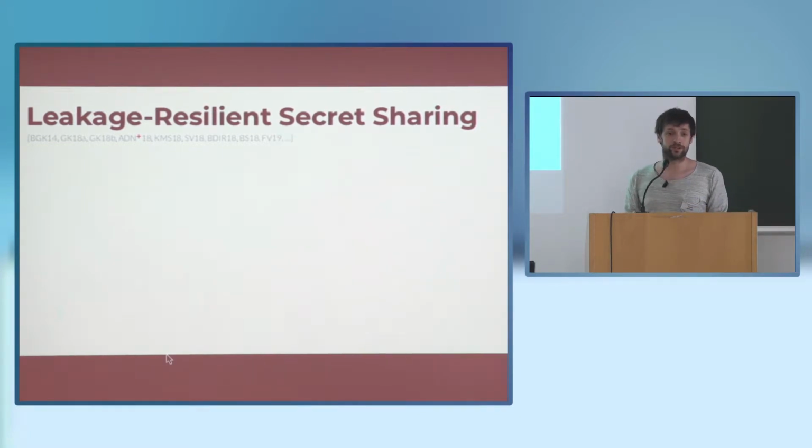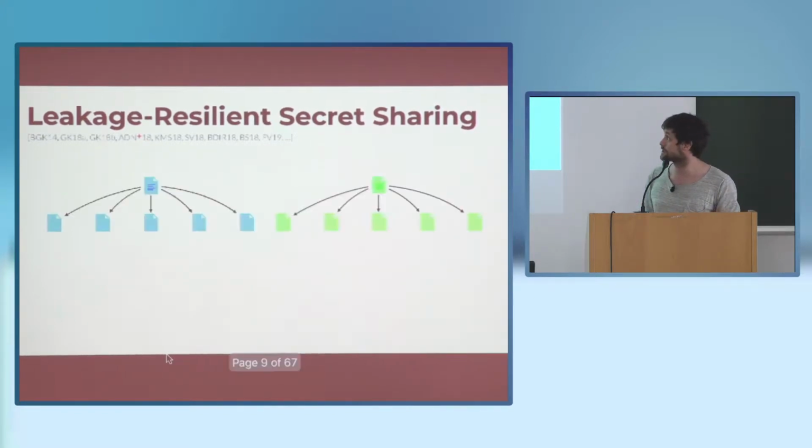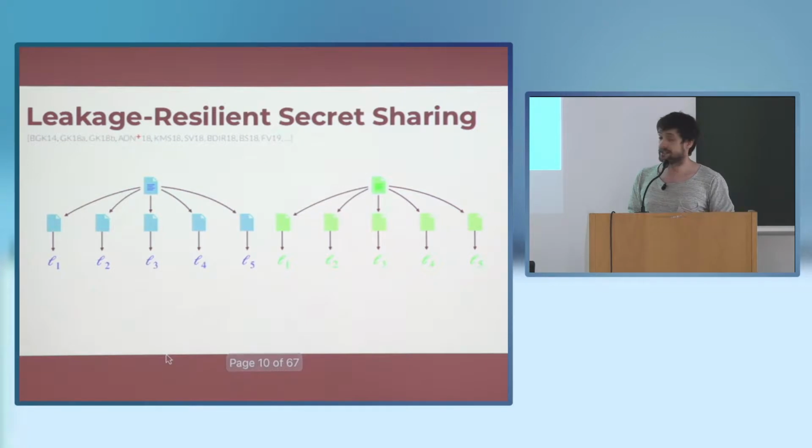There are basically two notions, and the idea is: what happens if we consider passive and active adversaries that have some form of access to all of the shares? The first flavor is a passive adversary, where we consider leakage-resilient secret sharing. Say we have two different files that are secret shared, and then I obtain some leakage from every one of the existing shares. If a secret sharing is leakage resilient, then we would like the distributions of those leakage vectors to be close to each other.